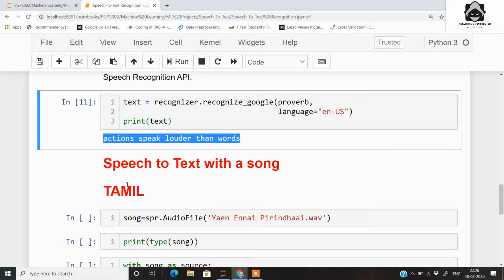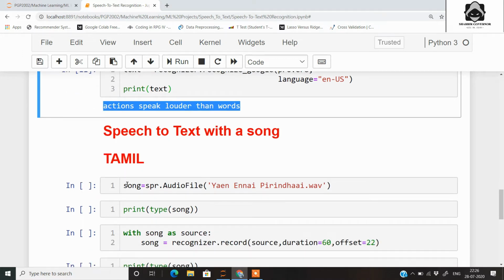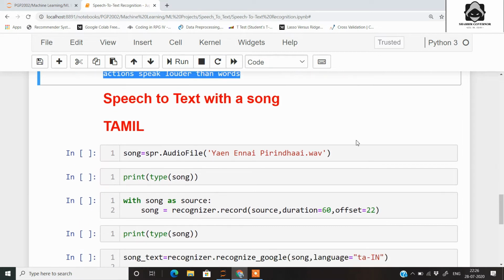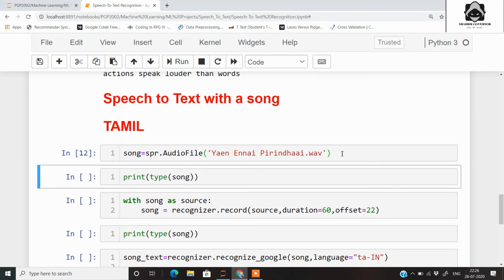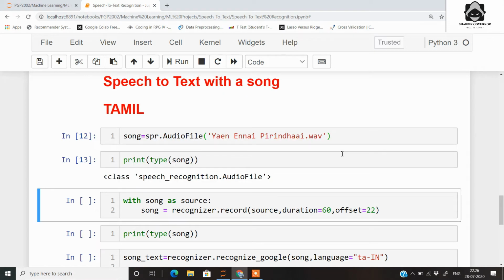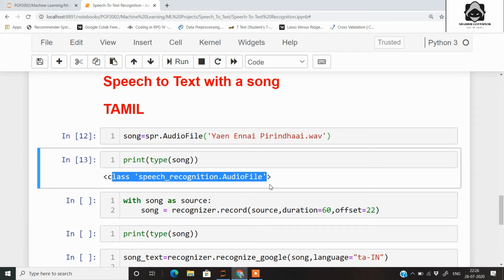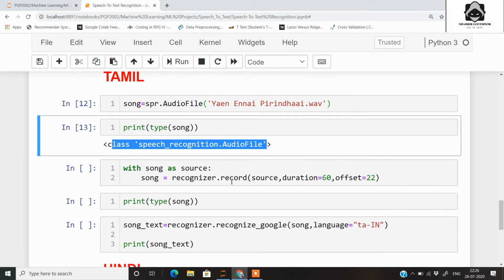Like here I have a Tamil song and we will try to convert it in the form of text. So firstly we will read the audio file and save it into song. Then let's print the type. So you can see here that it is of the class audio file. So now let's convert the audio file to audio text.